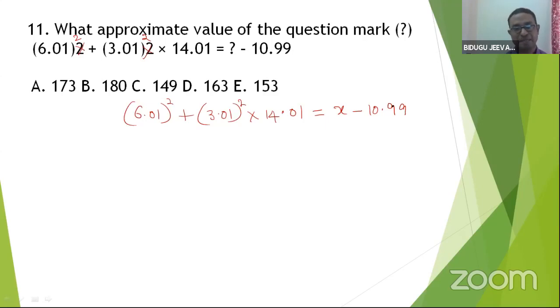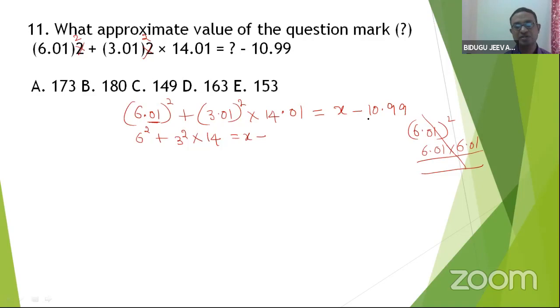If you want to do 6.01 whole square sincerely like this, it takes more time. Avoid this one. Let me write 6 square. 0.01 is a very minute value. Better ignore that. Plus 3 square into 14.